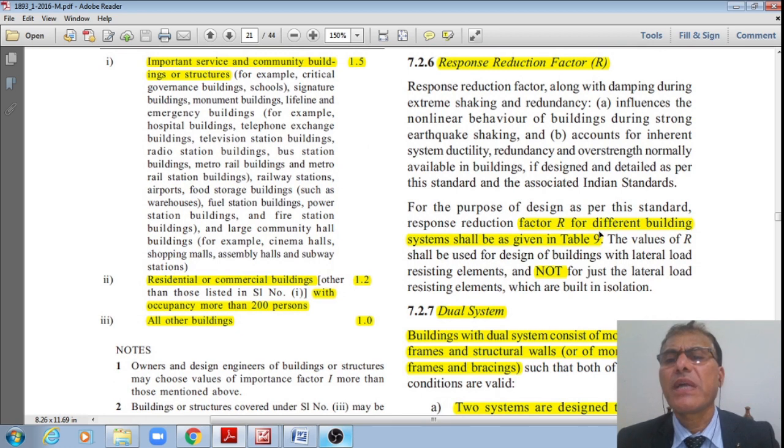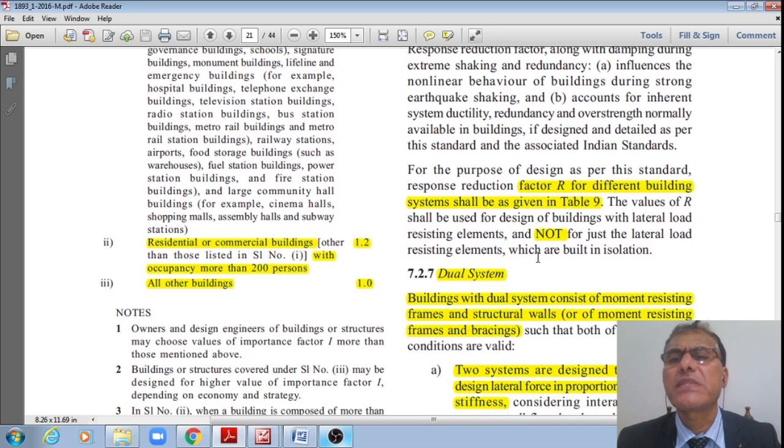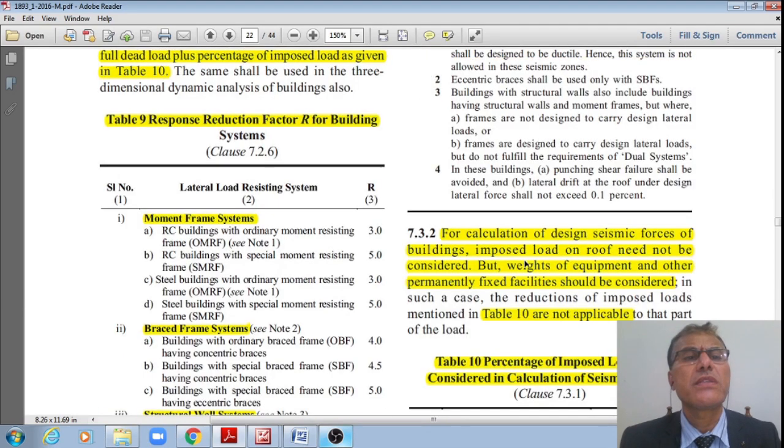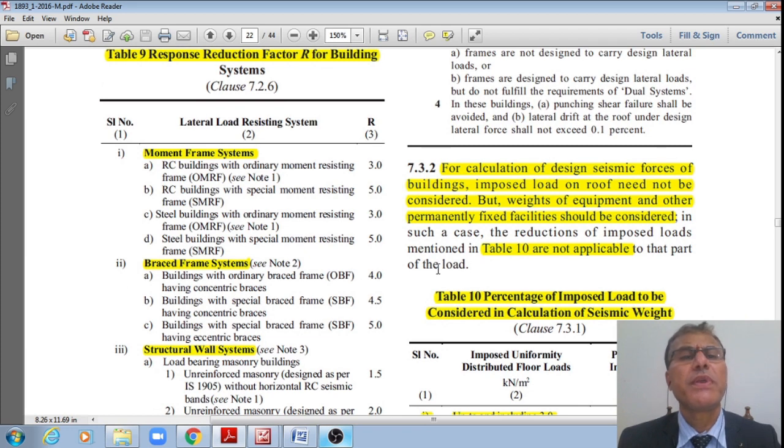The response reduction factor R for different building systems shall be as given in Table 9. Now let us see this Table 9, the response reduction factors for different buildings and lateral load resisting systems. First, moment frame systems. For example, an RC building with ordinary moment resisting frame, RC OMRF: the response reduction factor is 3. Like that, RC SMRF has a value of 5. Steel building, steel OMRF 3. Steel SMRF 5. Like that.